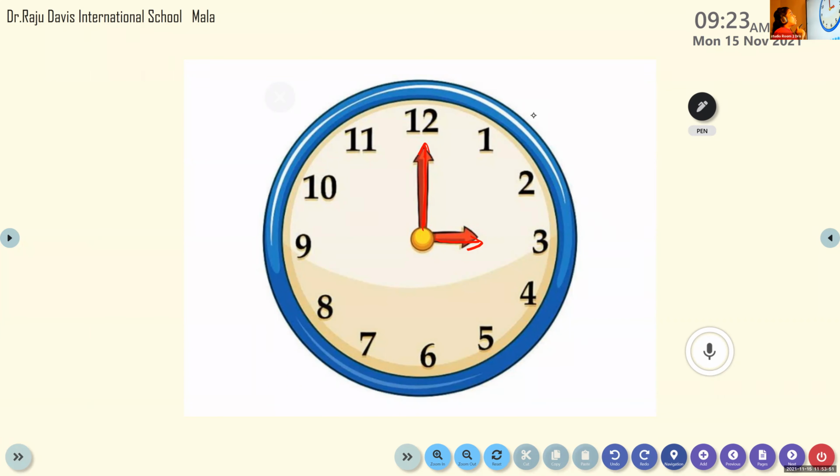Now the minute hand is on 12. The hour hand is on 10. What is the time? 10 o'clock. Okay. Understood, everyone? 10 o'clock. Yes. Okay. Understood how to read the time.